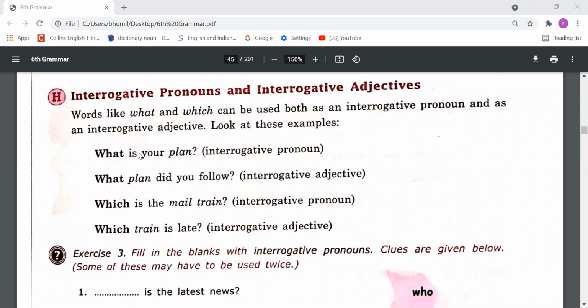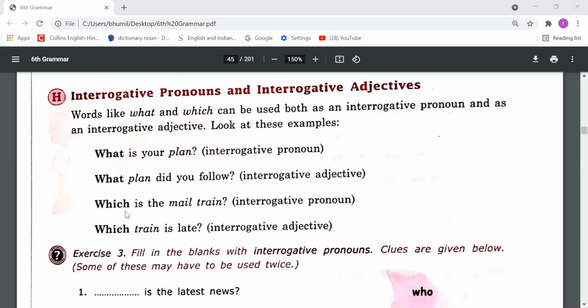Okay, let's read and understand. Words like what and which can be used both as an interrogative pronoun and as an interrogative adjective. Look at these examples. What is your name? Interrogative pronoun, because you can see that there is no noun after the word. What plan did you follow? What plan? So plan is there, so now this word is not a pronoun, this is an adjective.